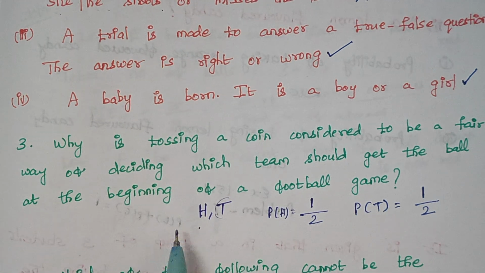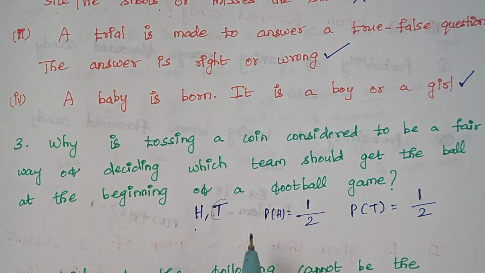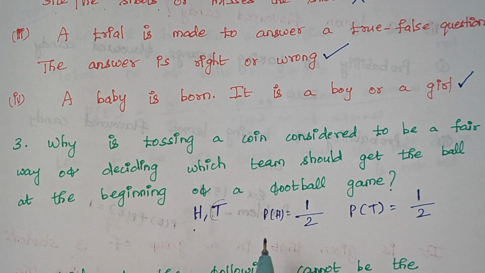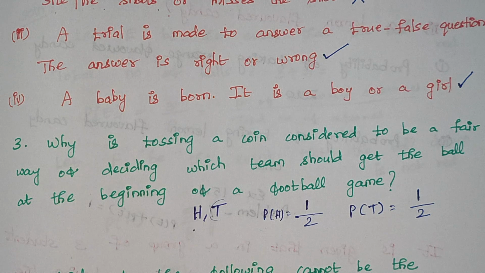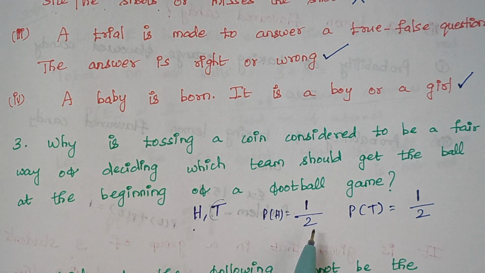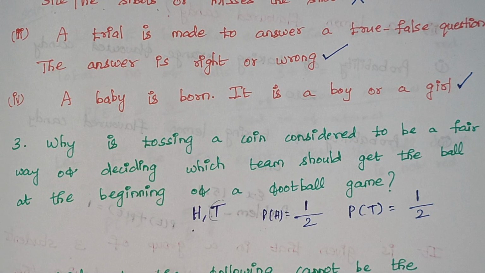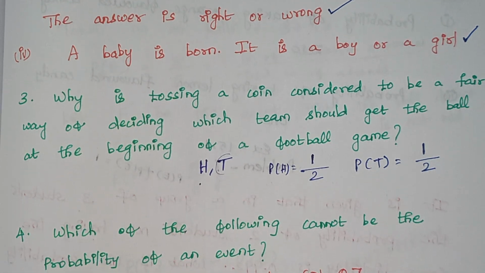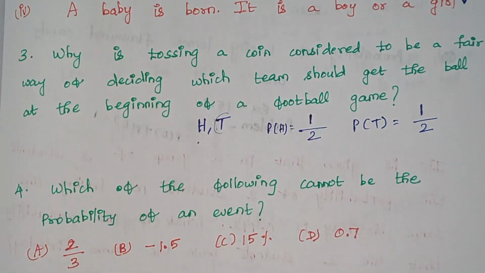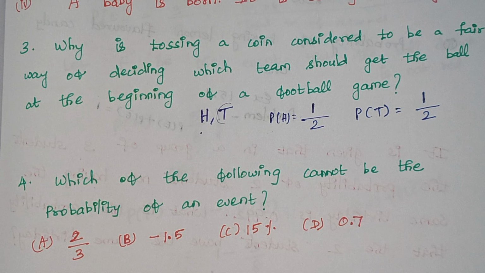So this is why tossing a coin is considered to be a good way of deciding which team should get the ball. This is the reason why, even in cricket also, tossing the coin is considered a good thing. Now, our fourth question is, which of the following cannot be the probability of an event?